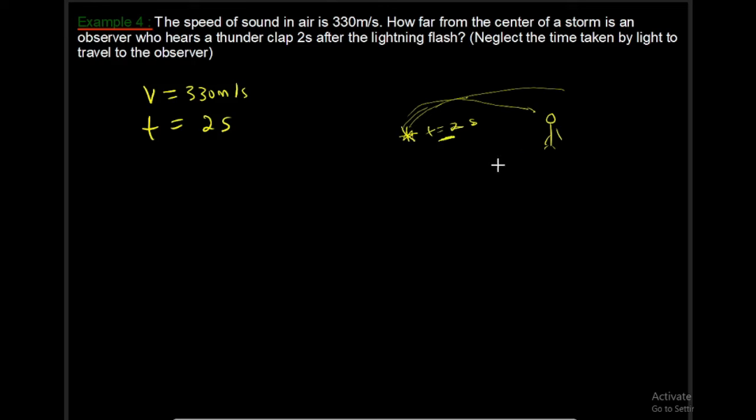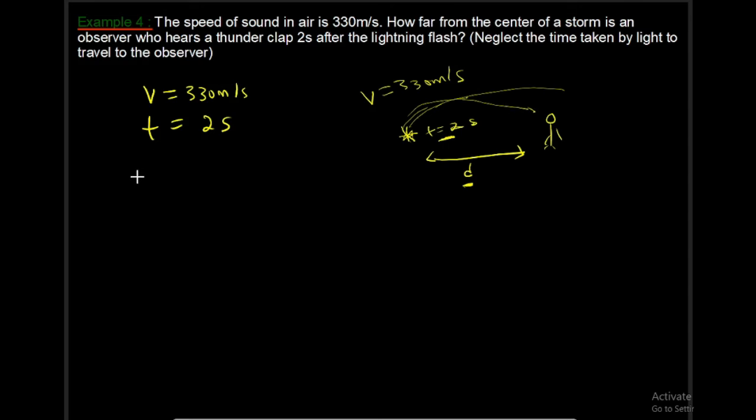They are asking us how far the observer is, so we are looking for the distance D. They give us V, the speed of sound, to be 330 meters per second, and the time is 2 seconds.